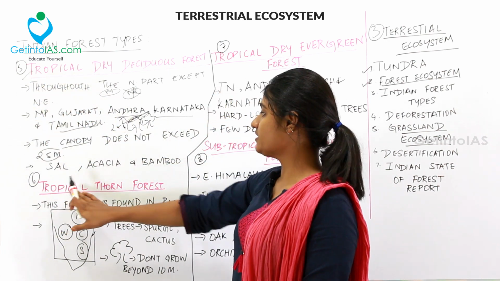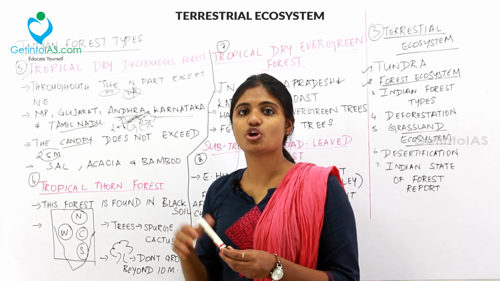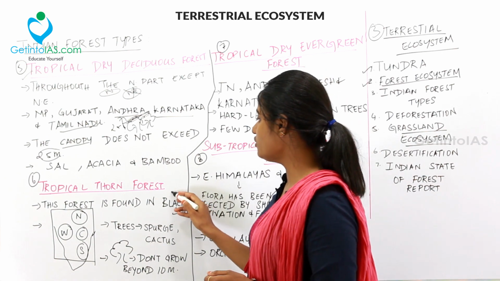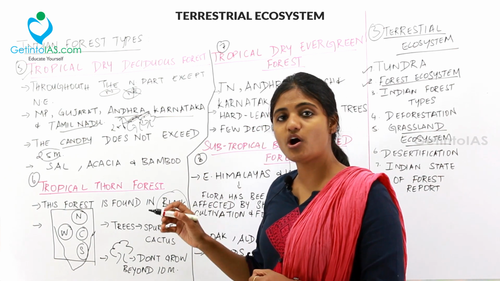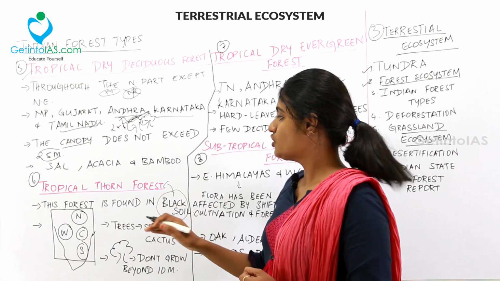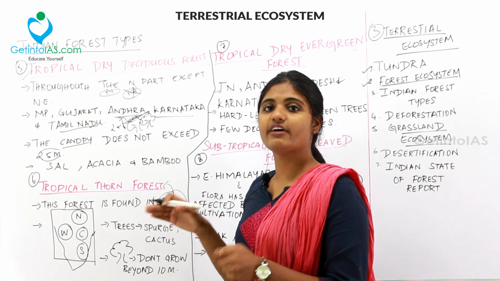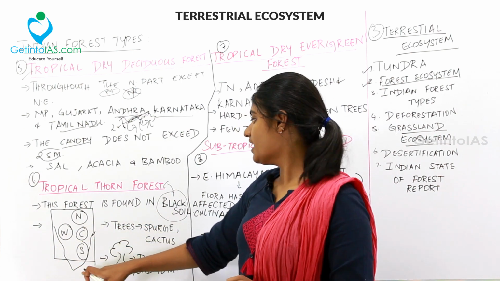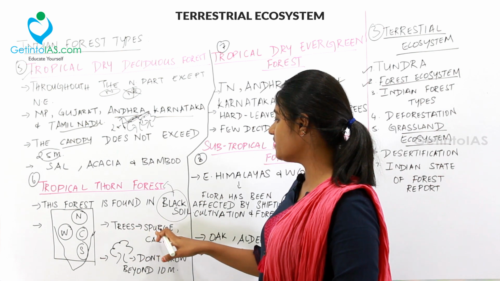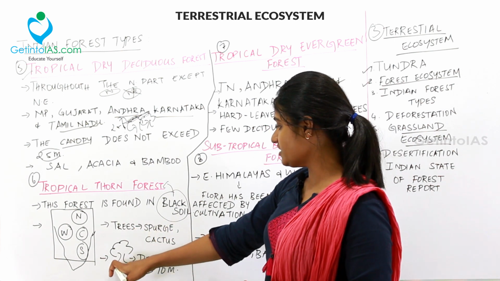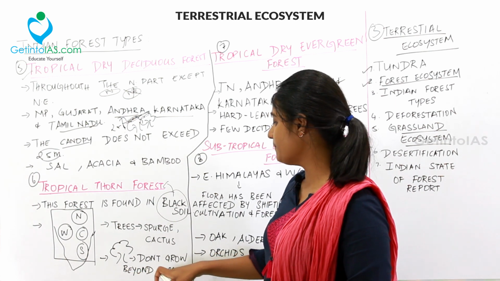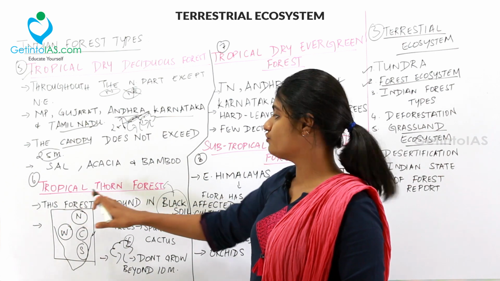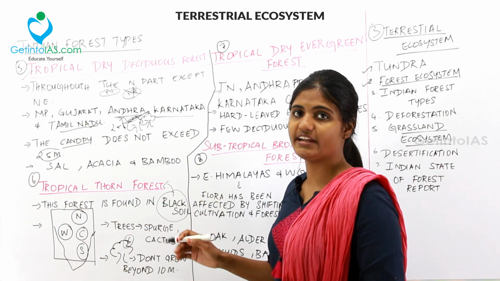The sixth one is tropical thorn forest. So what is a tropical thorn forest? This forest is found in black soil. So wherever you can find black soil, you can spot these tropical thorn forests. You can find them in north, west, central and southern India. The common trees are spruce and cactus, and these trees do not grow beyond 10 meters. This point is very important: the trees found in the tropical thorn forest do not grow beyond 10 meters.